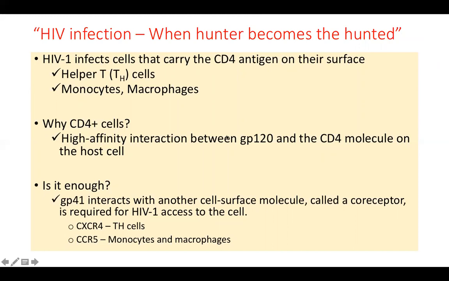Why CD4 plus cells? Because it has GP120, which interacts with a very high affinity to CD4. But is that enough for infection? So this is a very important part. GP120 is not the receptor, CD4 is the receptor. Okay, in the previous slide I told this was the receptor, but this was the weapon, or this was the ligand that will bind to the receptor. This is the receptor. So CD4 was the receptor, but that is not enough. So it needs another cell surface molecule, also called a co-receptor, to which your GP41 will interact. So that is known as co-receptor.